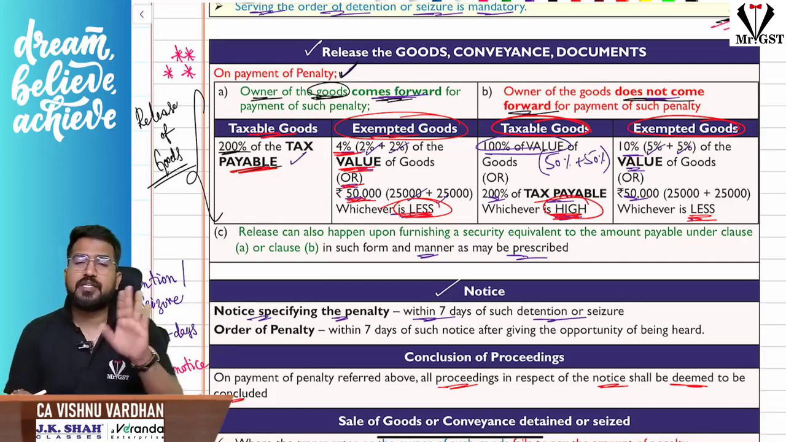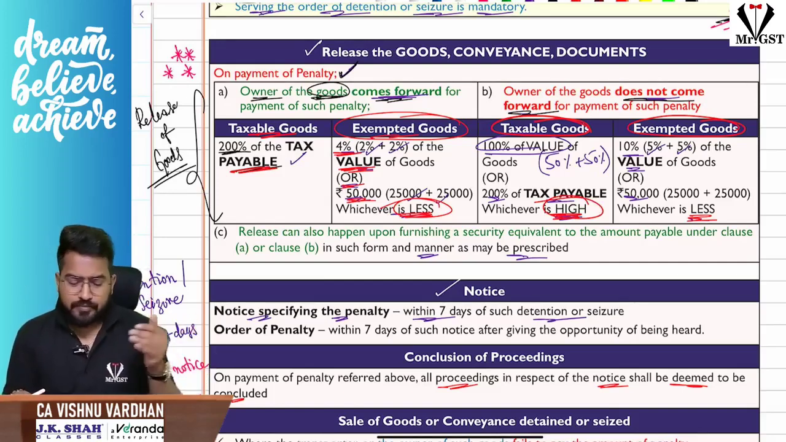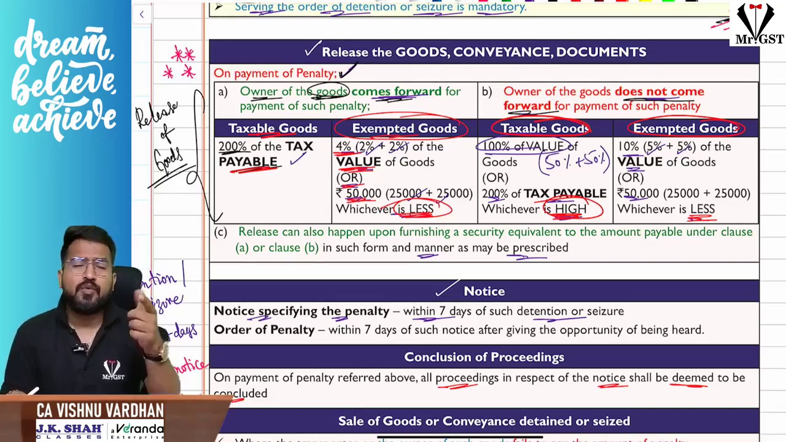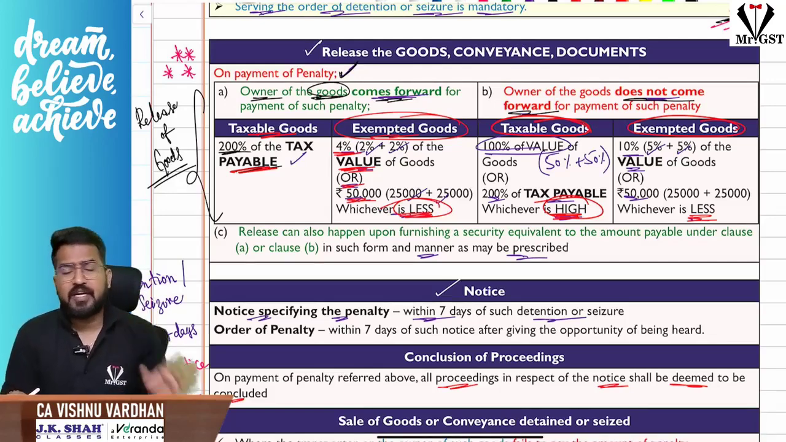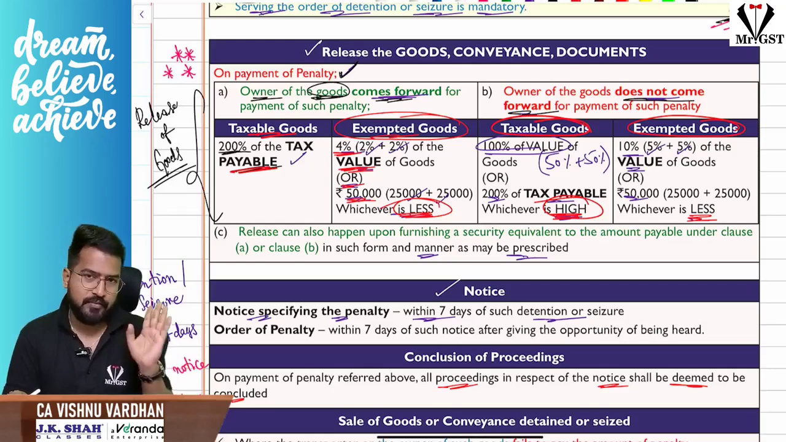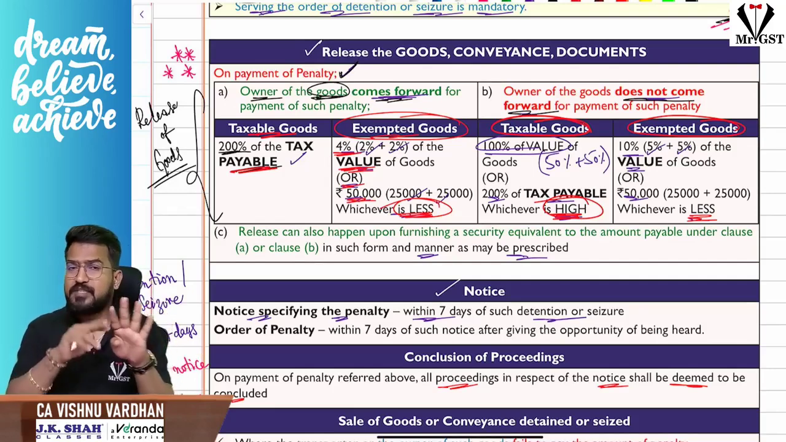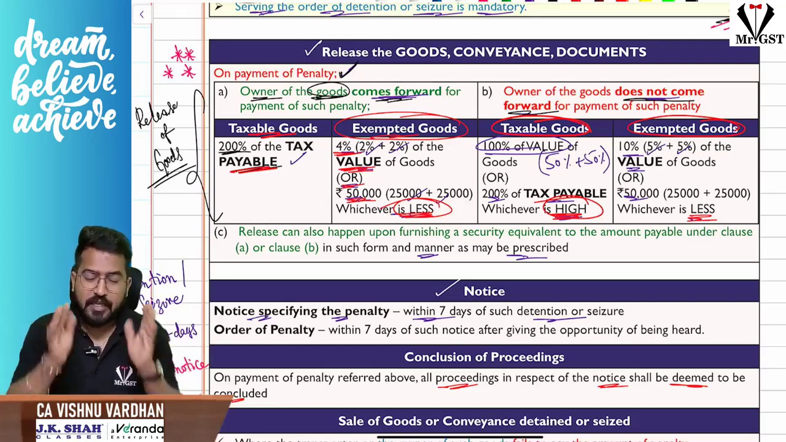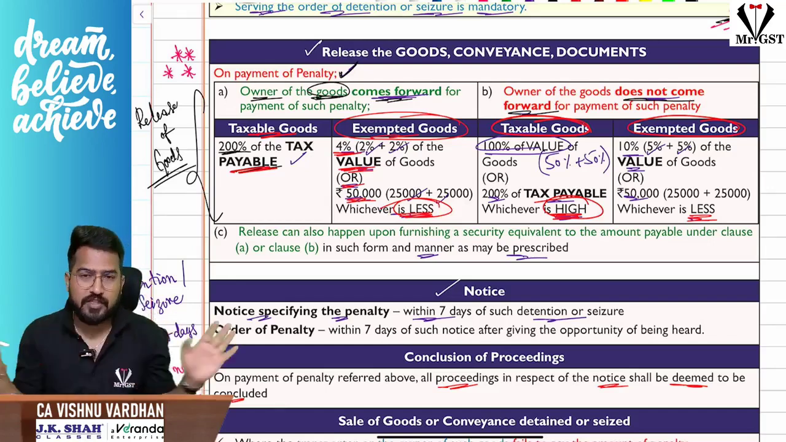So what is the provision here? Goods are caught in transit. For releasing the goods, the owner is coming forward and ready to pay penalty under section 129. Then for taxable goods it is 200% of the tax, 200% of the tax, not value. For exempted goods it is 4% of the value, 4% of the value or 50,000, whichever is less. 4% means 2% plus 2%, 50,000 means 25,000 plus 25,000, whichever is less. You should definitely remember this, no other choice.